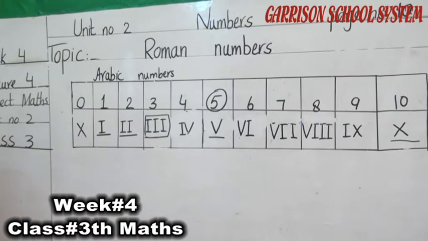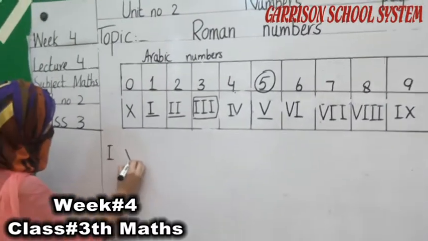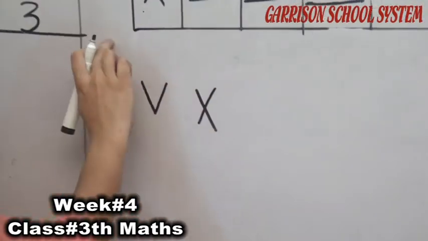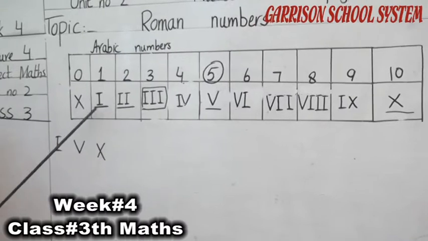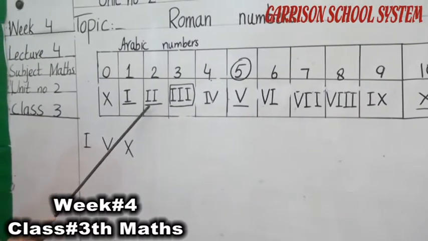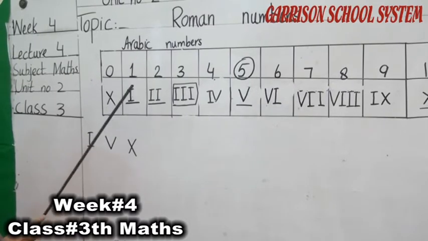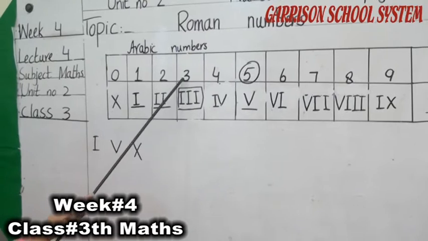I have told you we have to use these 3 symbols I, V and X from 0 to 10. Okay, one I is representing the number 1. Now next number is number 2. We have to write here 2 I's, which is representing the number 2. Now move to the number 3.